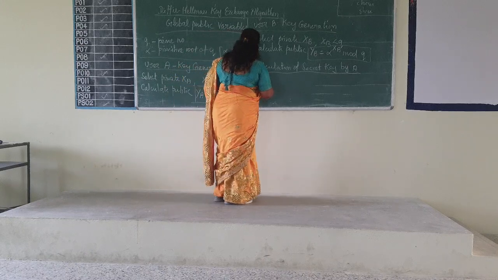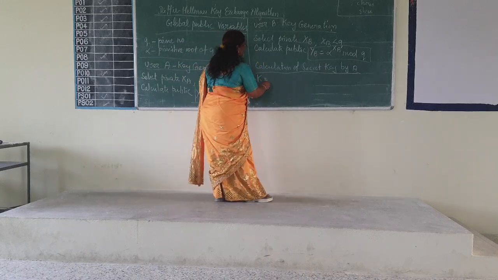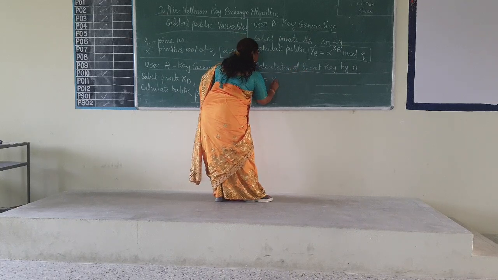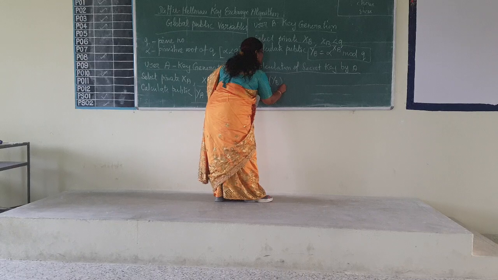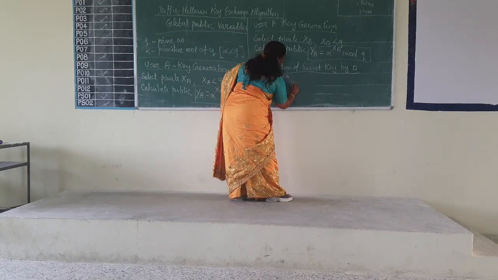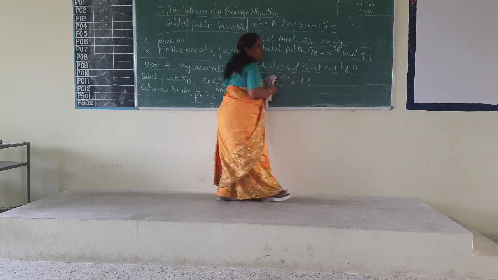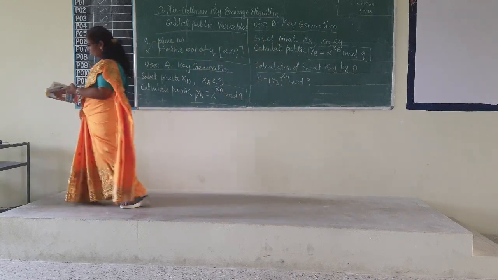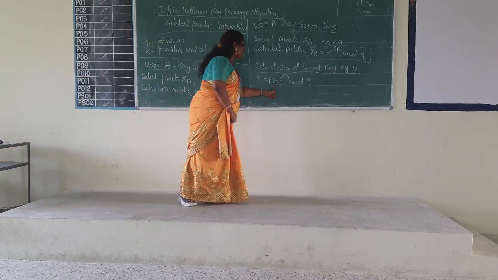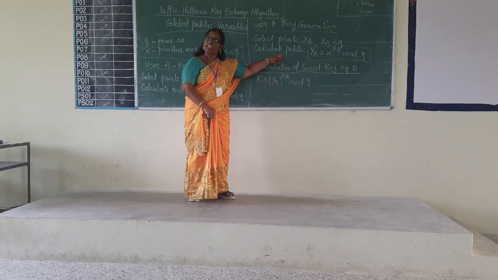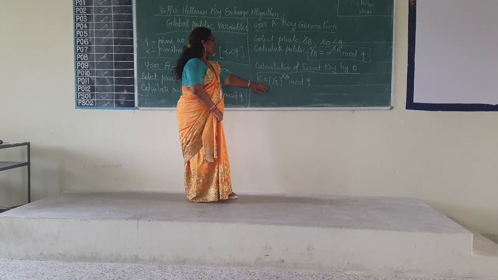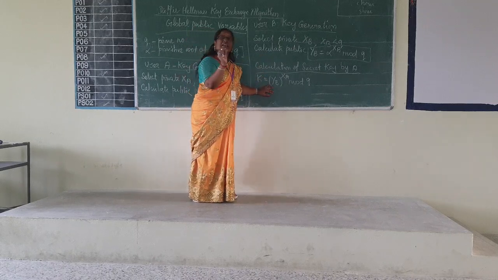So we will compute now the secret key generation by A. We will be using YB to the power of the known private key XA mod Q. A will be computing a secret key using the formula K is equal to YB, where YB is the public value of B. Using the public value of B, A is computing the secret key.